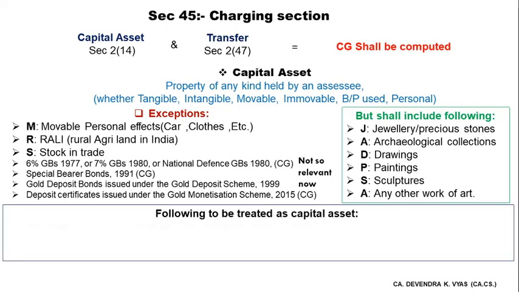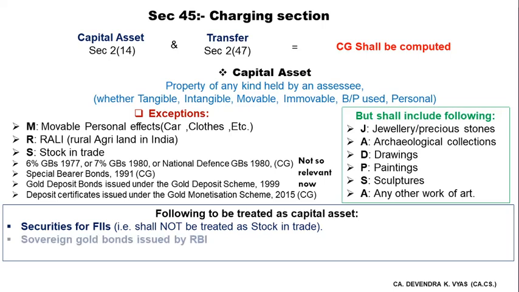Some two or three special points I want you to pay attention to. Securities held by FIIs will not be treated as stock in trade. That means they have to pay capital gain if they transfer securities. It is beneficial for them. We want them to invest more in the Indian capital market, that's why we are alluring them so that they invest more in securities. They have to pay tax at lower rates. That's why. Second one, sovereign gold bonds are not covered under exceptions.